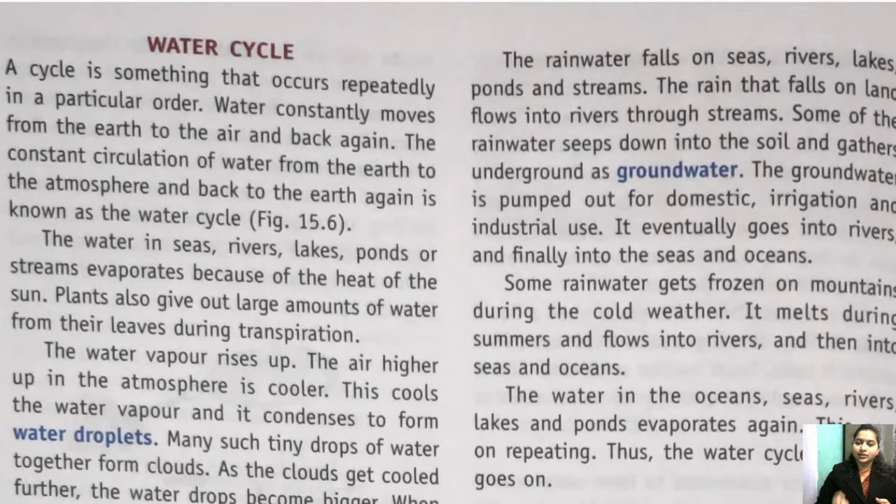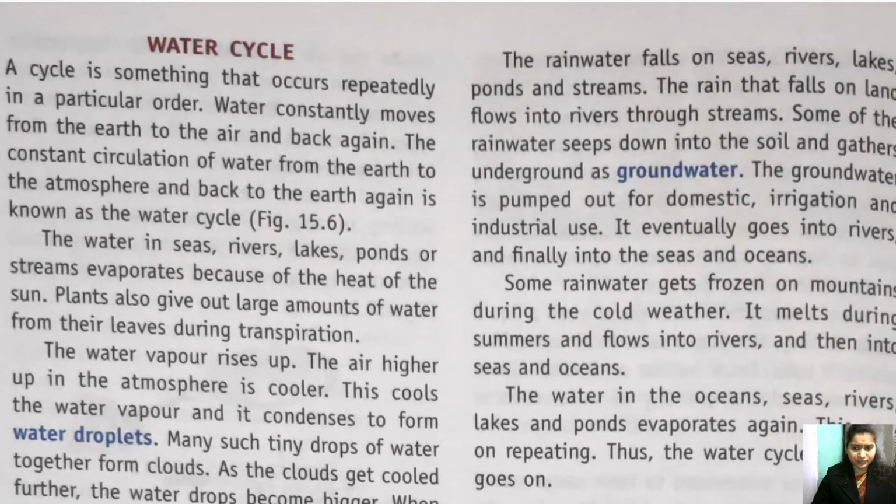Is it clear? Water came out of the river and lake, formed clouds, condensed from the clouds, came back onto the mountains, the land and everywhere, then again it will melt and again go back to the sea, rivers and lakes. So that is why, because it is repeating again and again, it is called the water cycle. Clear, children? So this is the water cycle. If you come across any doubt while studying this topic, please do ask me. So that was about the water cycle.